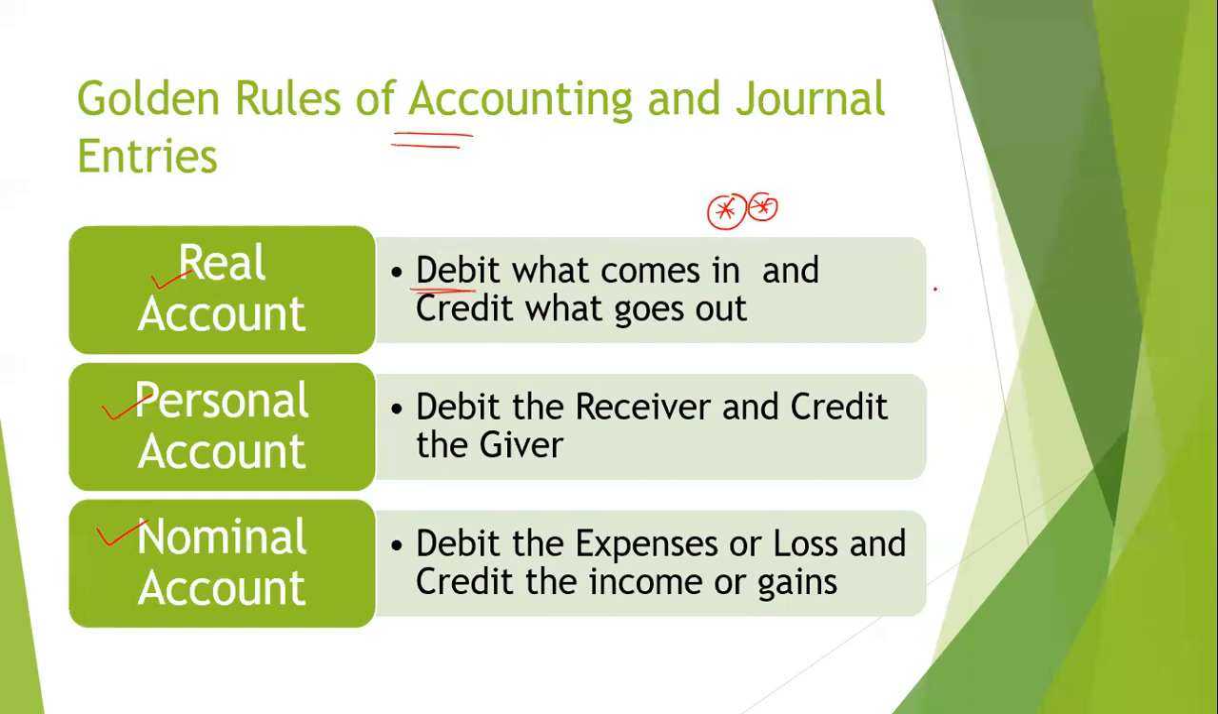Debit what comes in. So whenever you pass an entry, you will see that if it's a real account, debit what comes in and credit what goes out.